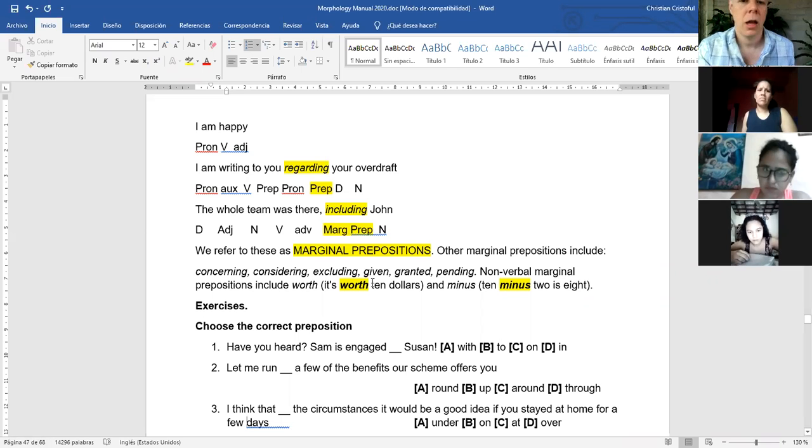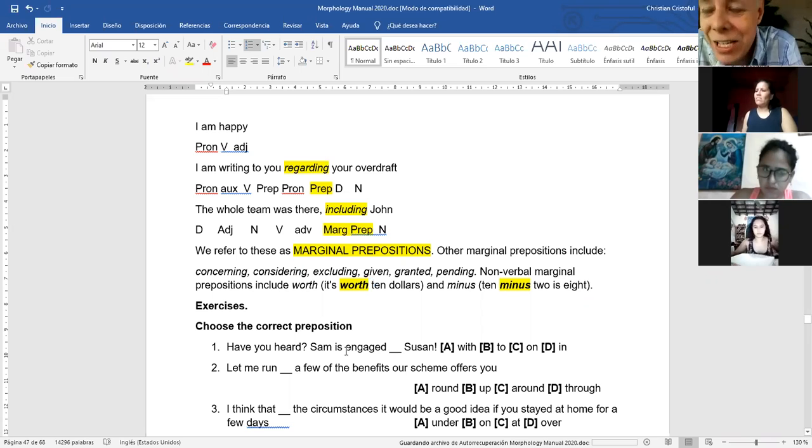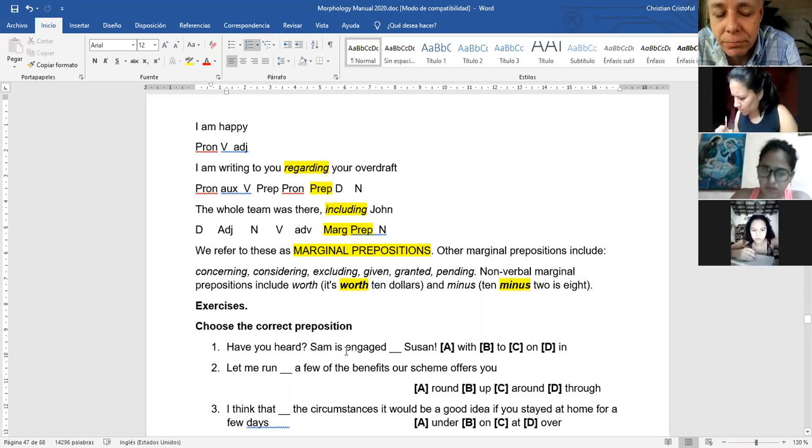Yes, sorry. There could be ing form or past participle form. But only these words, this list only. Not just any verb. Only this short list.